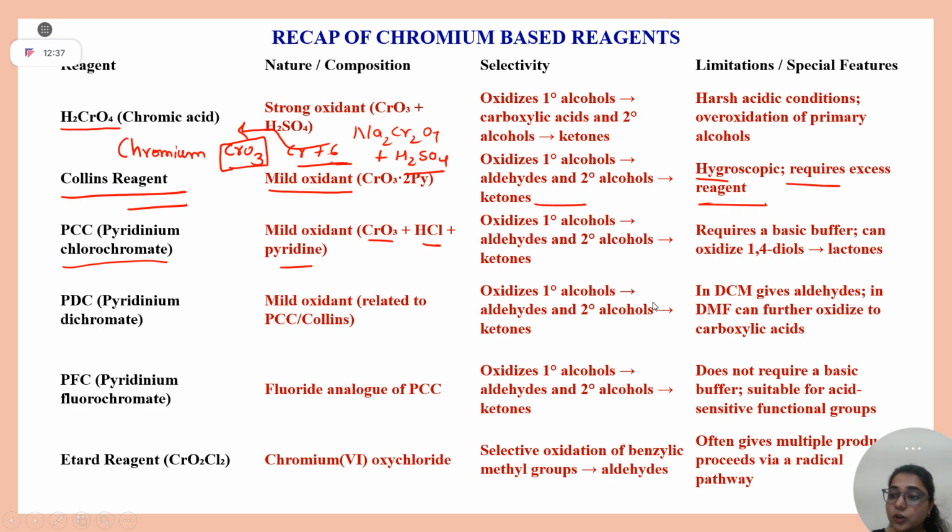But what do you think: on the arrow along with PCC, people will write NaHCO3. Why? Since it contains some acidic impurities, not impurities, HCl is there. So some compounds are acid sensitive. Yes or no? So for that they have to use a basic buffer. Why is it a basic buffer? Because it is made up of a strong base plus a weak acid. Strong base is your sodium hydroxide and weak acid is your H2CO3. Along with conversion of 1 degree alcohol to aldehyde, it also converts 1,4-diols to lactone. Remember this thing.